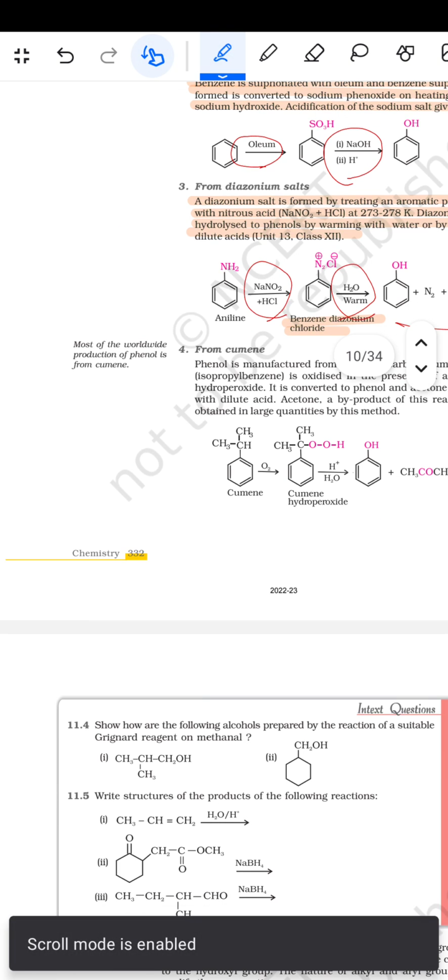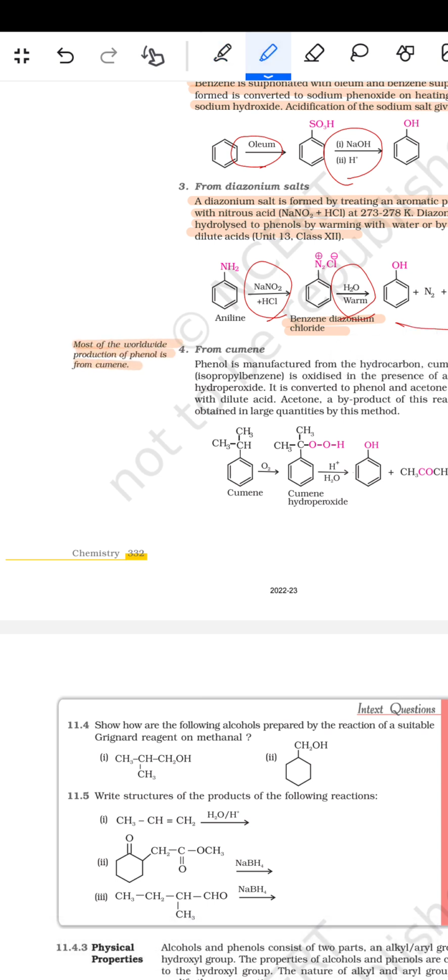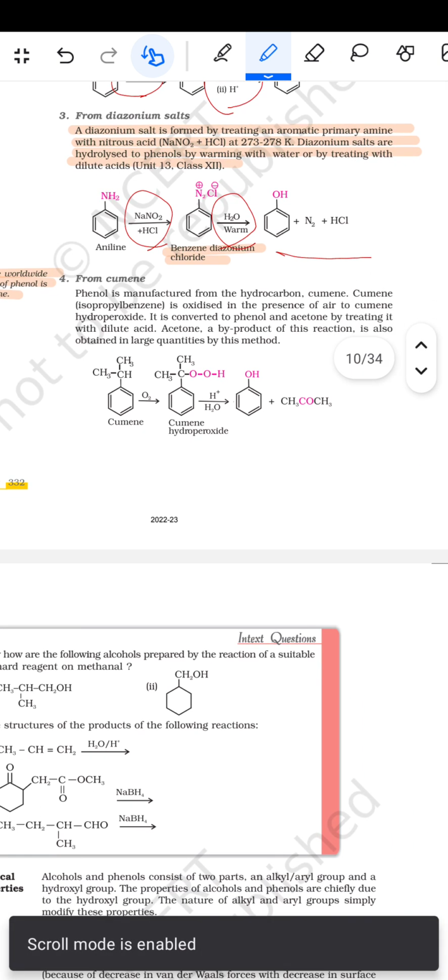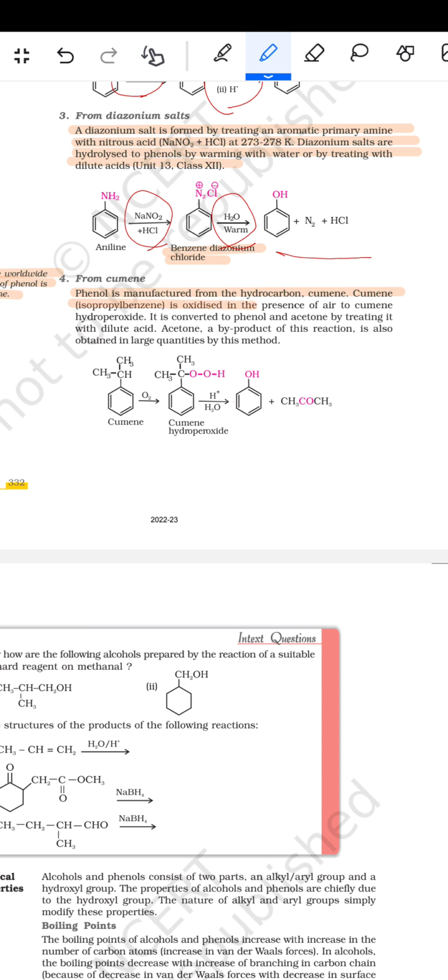After this comes from cumene. Most of the worldwide production of phenol is from cumene. Phenol is manufactured from the hydrocarbon cumene. Cumene, isopropylbenzene, is oxidized in the presence of air to cumene hydroperoxide. It is converted to phenol and acetone by treating it with dilute acid. Acetone, a byproduct of this reaction, is also obtained in large quantity by this method. So cumene with O2 added gives cumene hydroperoxide, and then with H plus and H2O, this is formed.